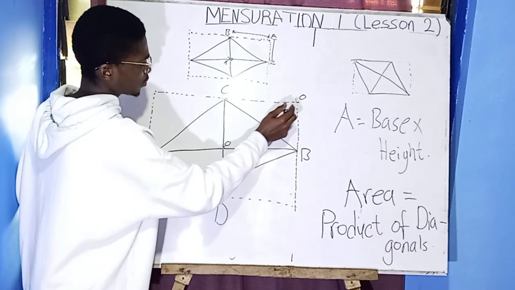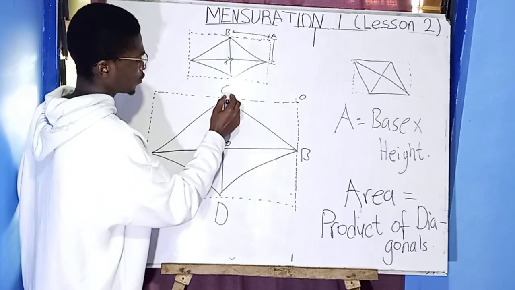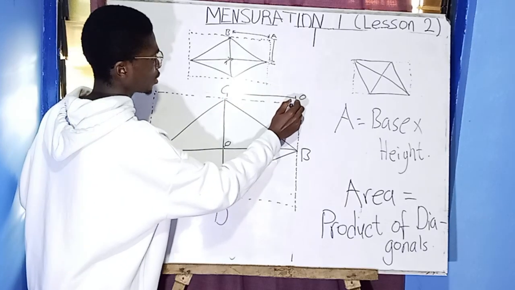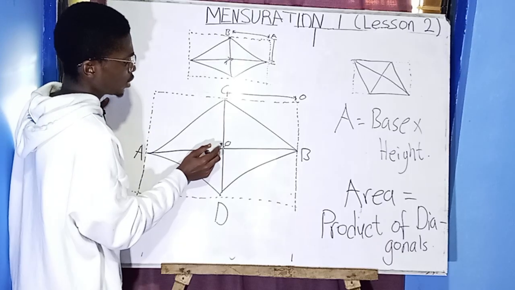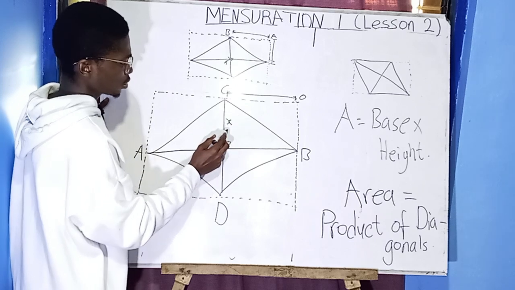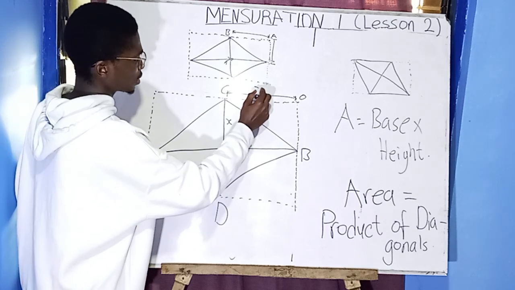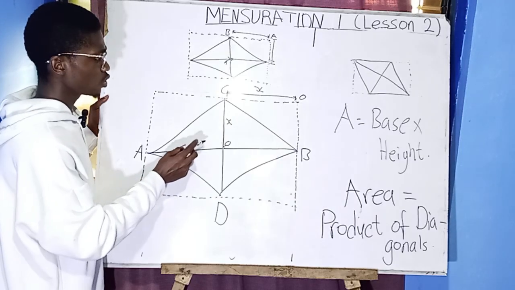So when you raise this one and place it here, you are going to have from here to here the same as here. If here is X, here is X, here is also going to be X. Can you see it?